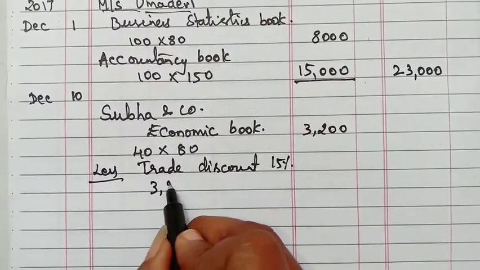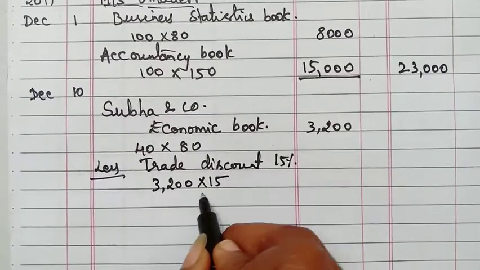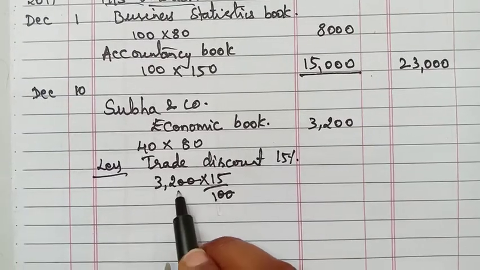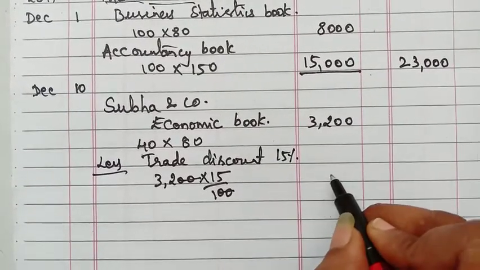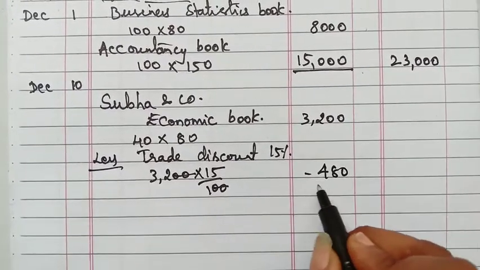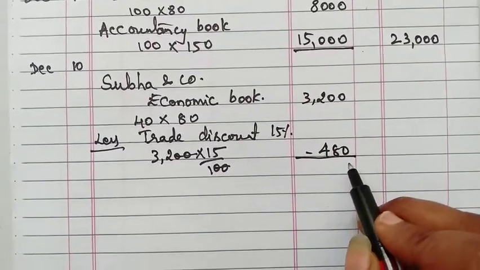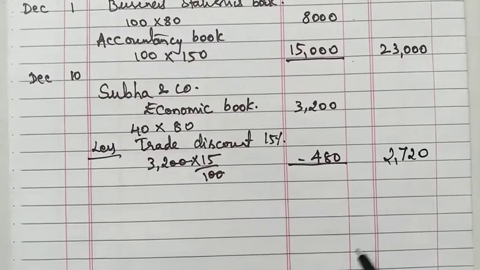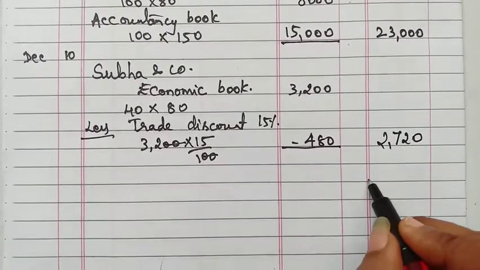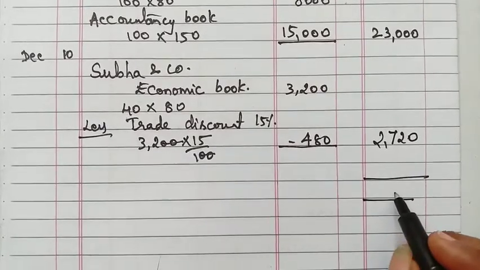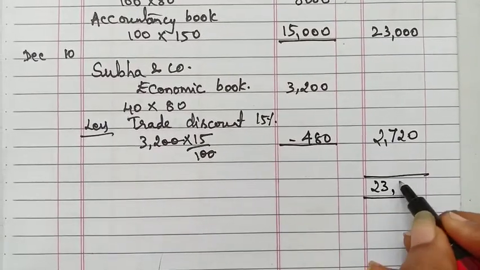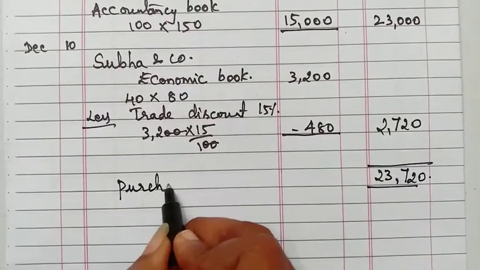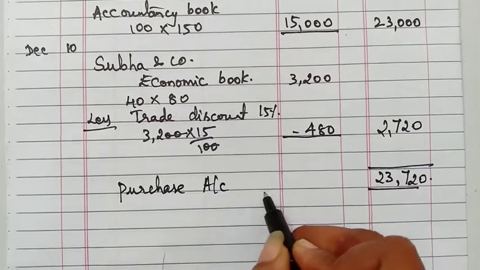So 3,200 into 15 divided by 100, zeros cancel. 32 into 15 we will get 480. If you minus 480 from 3,200 we will get 2,720. So the total will be 23,720. We'll write this in the purchase account.